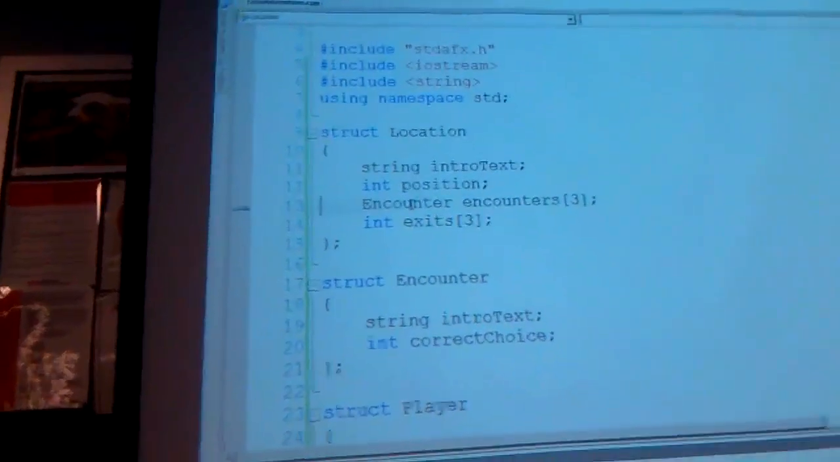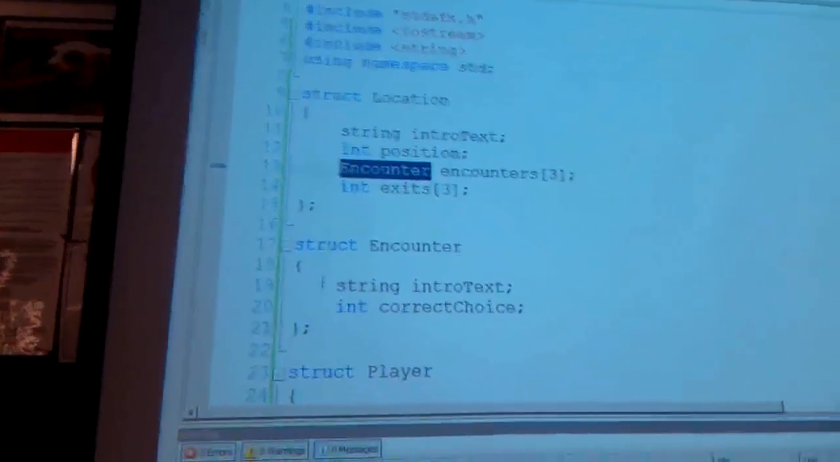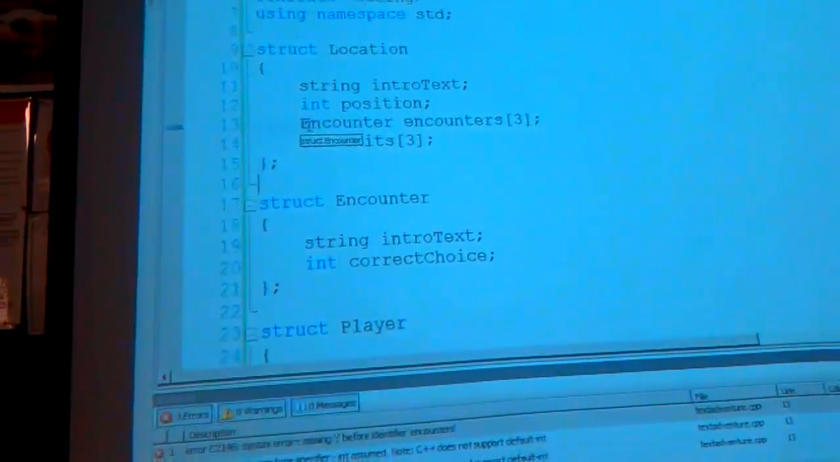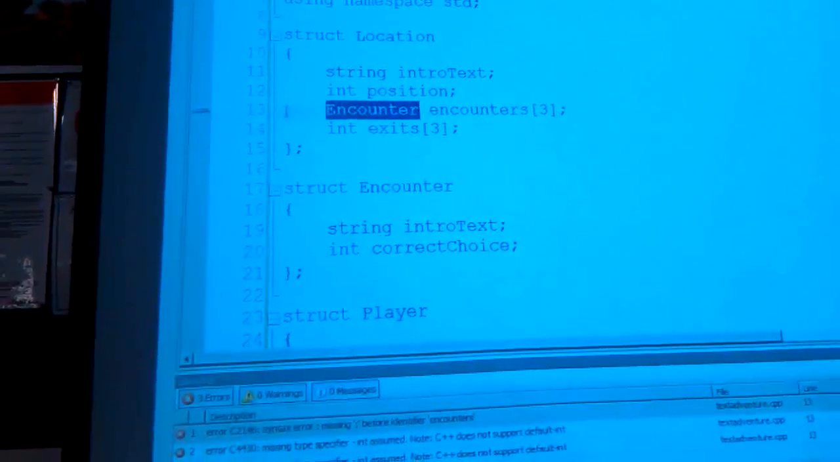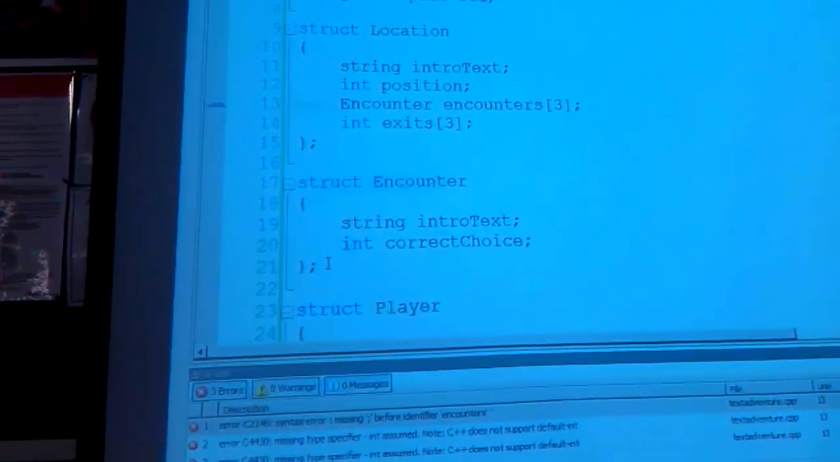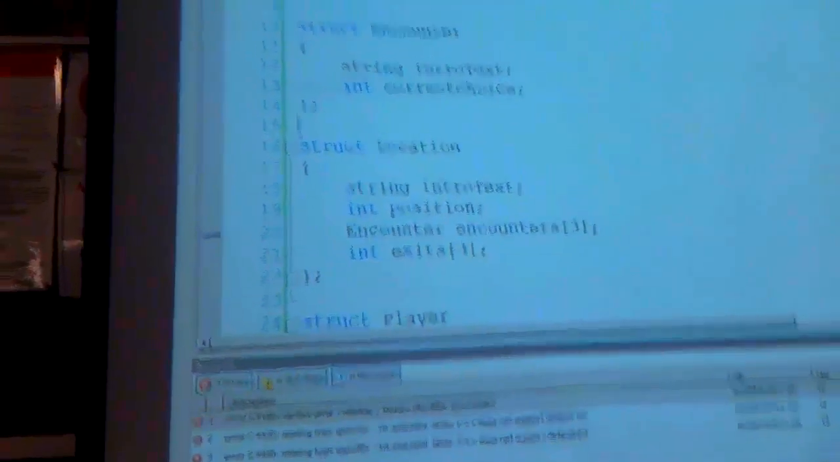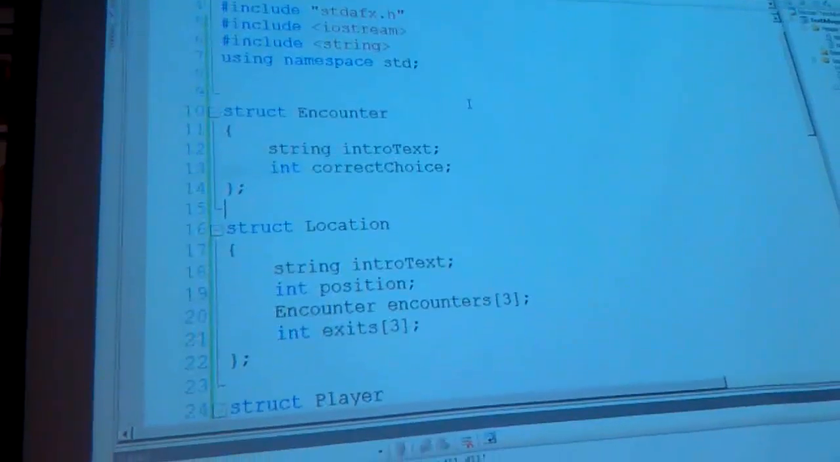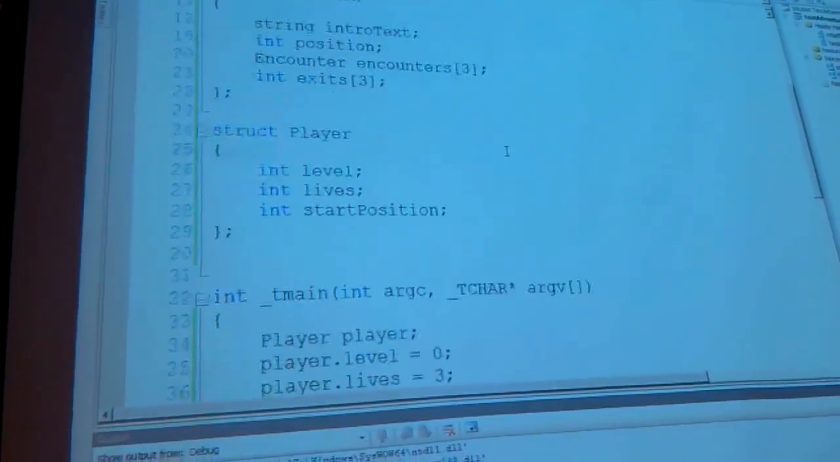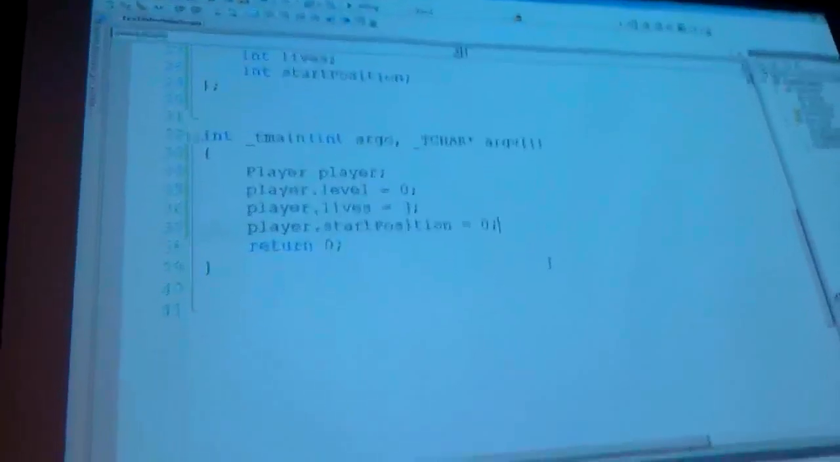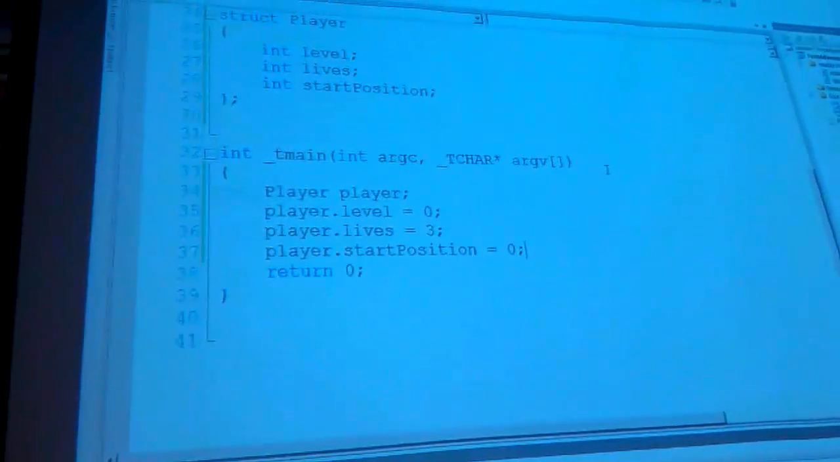Oh, I created an encounter before I defined it. Does everyone see why I got that error? Yeah, this doesn't exist on line 13, it gets created on line 17. You have to put it ahead. That's it, and I should be fine. There we go. So you just put encounter above location. Now we have to define all of our encounters and locations. And with that, we should actually design our game, our story, whatever it is.